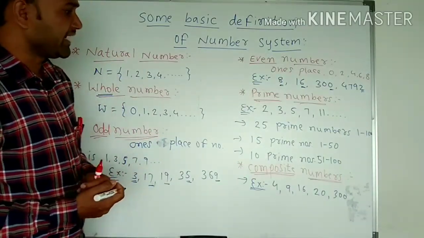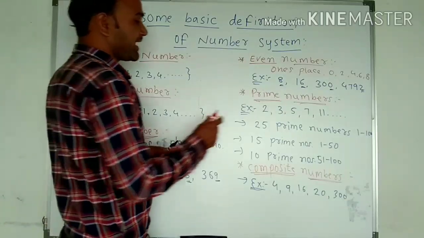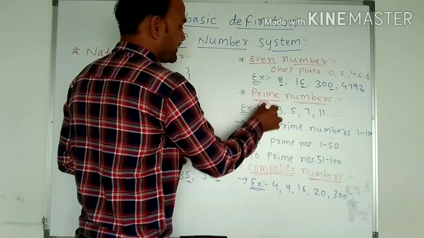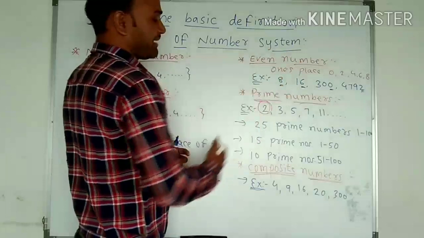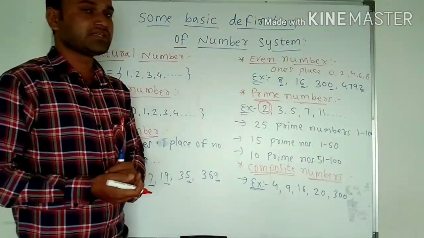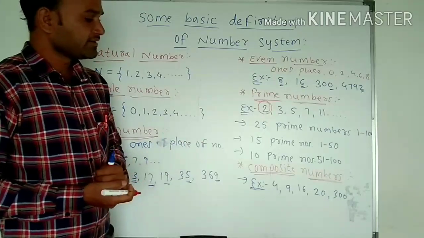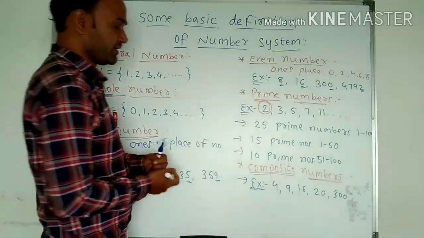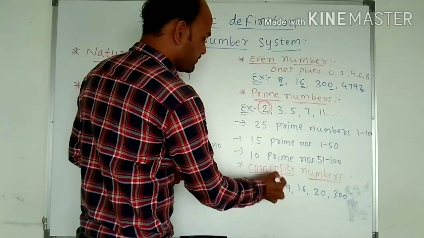The smallest prime number is 2 and the biggest prime number cannot be identified, it is infinite. The smallest composite number is 4.